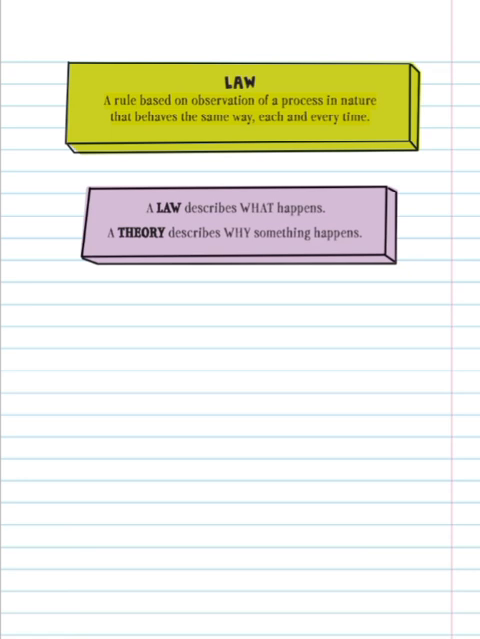Law: a rule based on observation of a process in nature that behaves the same way, each and every time. A law describes what happens. A theory describes why something happens.